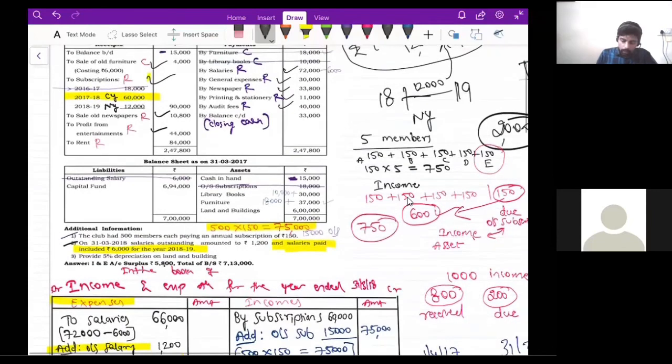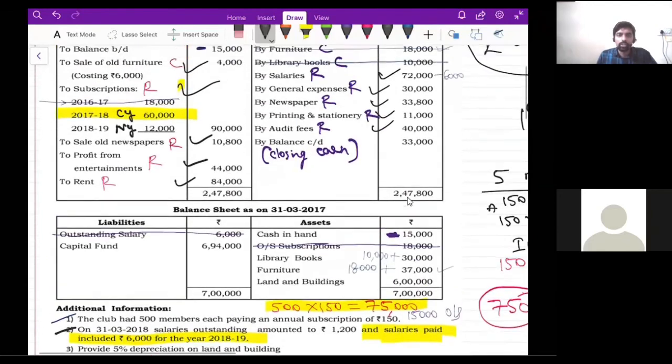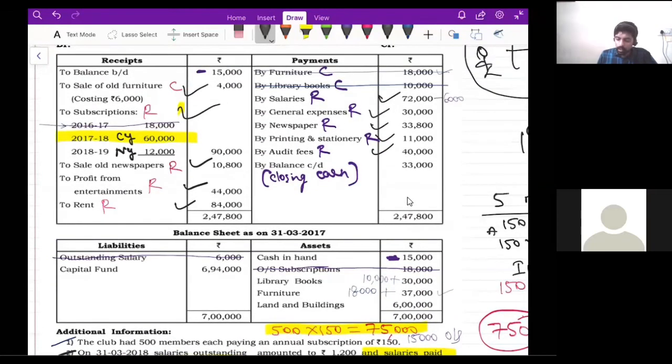Okay, so now I'll put a tick mark for the rent. We are done with rent also, right? So then you should go to the balance sheet. Now see the balance sheet asset side, which is the first asset? Cash in hand, right? See, cash in hand is 15,000 rupees. This 15,000 rupees is opening cash in hand. This is opening cash balance. So now you tell me what will be the closing cash balance, guys? How much is closing cash balance?